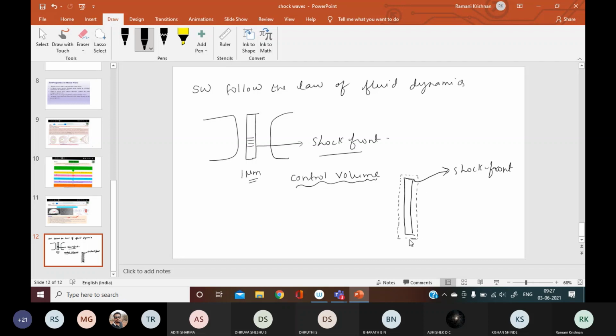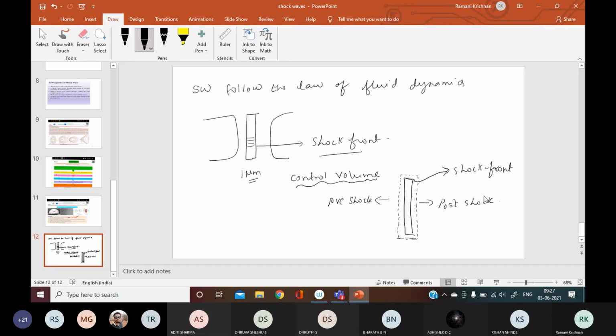This is an imaginary envelope which is going to enclose the shock front. It is imaginary. Okay, so it has two sides. This side is the pre-shock region, and this region is the post-shock region.